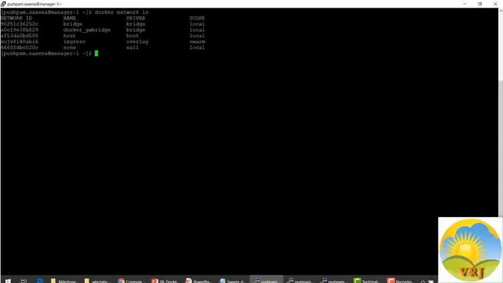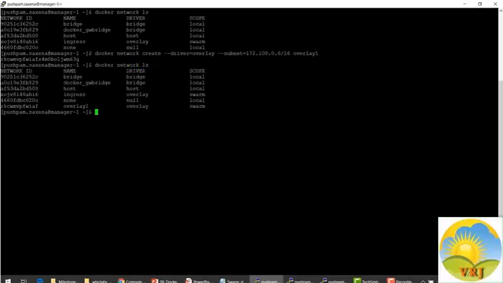Let's now create our own overlay network. On the manager node, I will run the command docker network create with the driver overlay. I'll specify the subnet, and the name of the network as overlay1. Let me do a docker network ls. So we see that the network overlay1 has been created on the manager node.